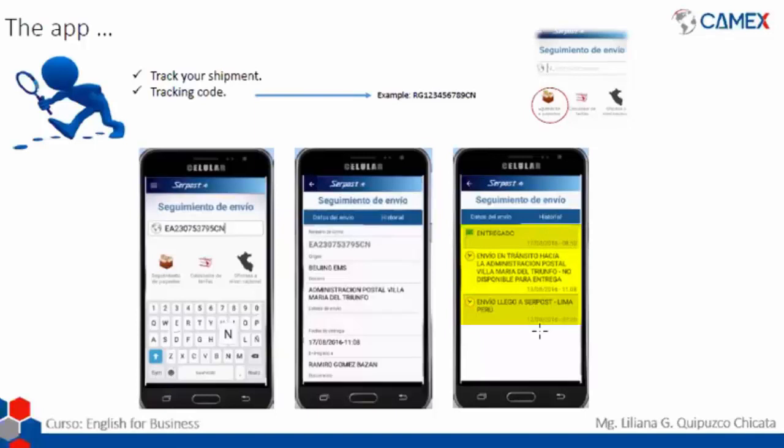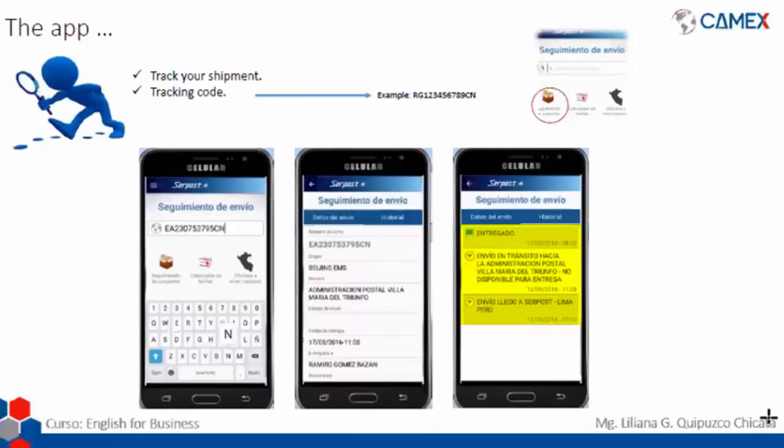Remember that once the product is already in Serpost Lima, it usually takes a couple of days, 2 to 4 days depending on whether it is on Friday, for you to be able to go pick up the product at the office, and maybe one more day for the mailman to take it to your house. Okay, so this will be the procedure to check how to track our shipment.